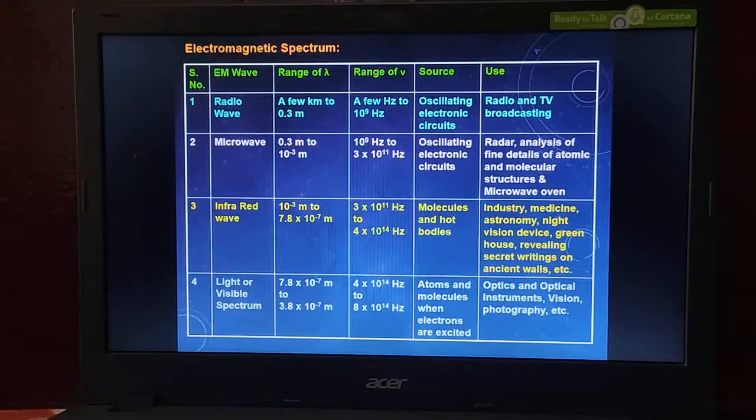Where we are using it in a particular device is more important. That is our remote. We use infrared radiations in our remote controllers.